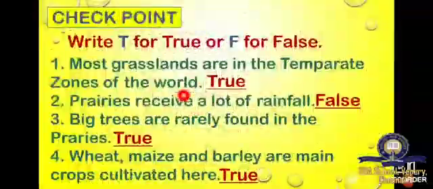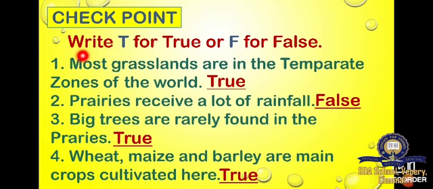Now shall we do the checkpoint? You have to write T for true or F for false. Number 1, most grasslands are in the temperate zones of the world. Is it true or false? True.